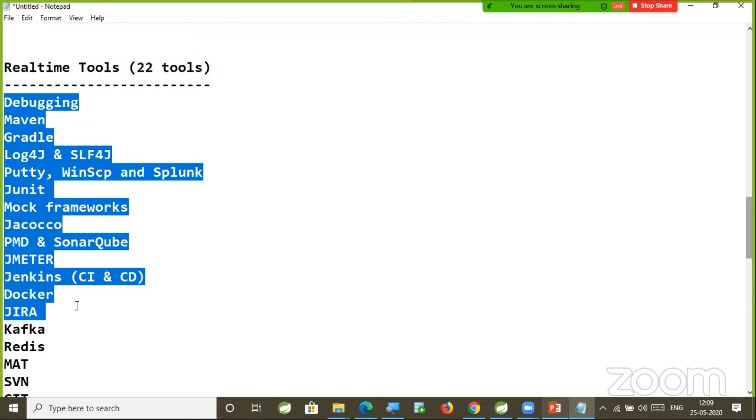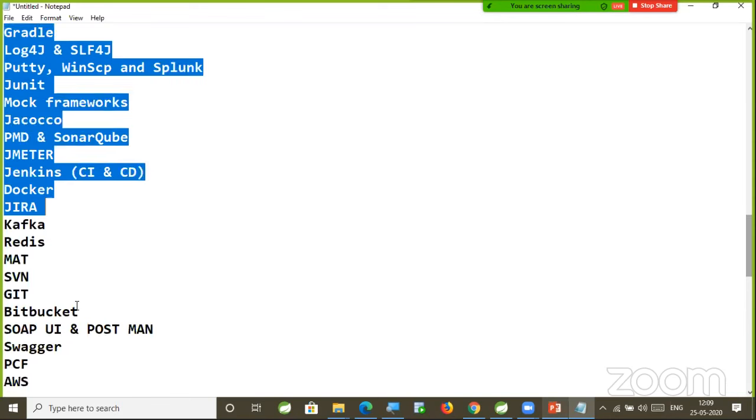Learning only the tool is not important. Understanding how to use the tool in project development is important for us. That is what I'm going to do. That is the change I want to bring. So we'll understand a few tools initially, then we'll start with the project development. Once the project development has started, depending on the situation, I am going to use tools. So that you will feel, yes, I am a real software engineer who is developing a project. That feel I will give you, right?